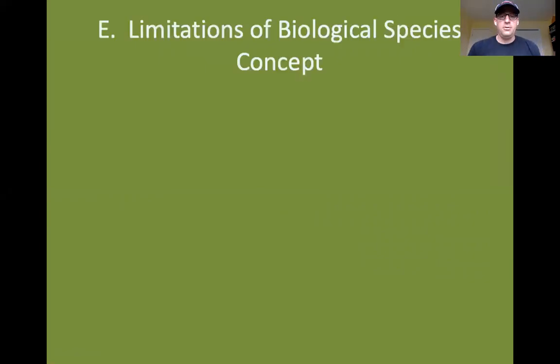Now what we've got here is that there are some problems with the biological species concept. There are some limitations to it. So I'm going to pause real quick and let you think, what are some reasons why the biological species concept isn't always a great way to classify? If you think about it, there's got to be a couple things that hopefully you could come up with. First of all, you can't apply the biological species concept to things that are no longer living. You can't apply it to fossils. We can't tell whether 2 fossilized extinct organisms would have been able to reproduce and produce fertile offspring. There's just no way to know.